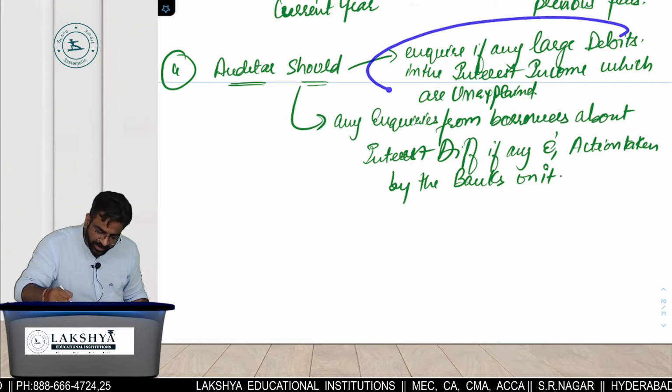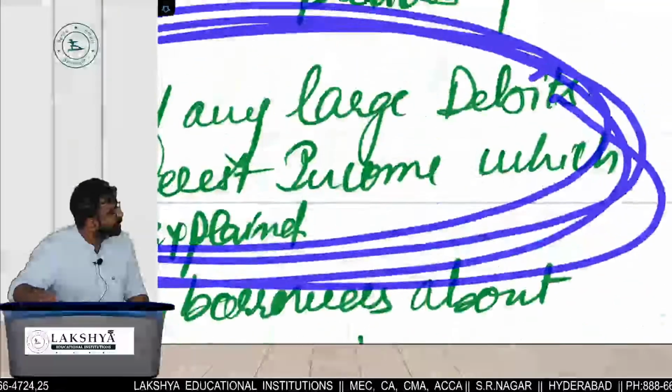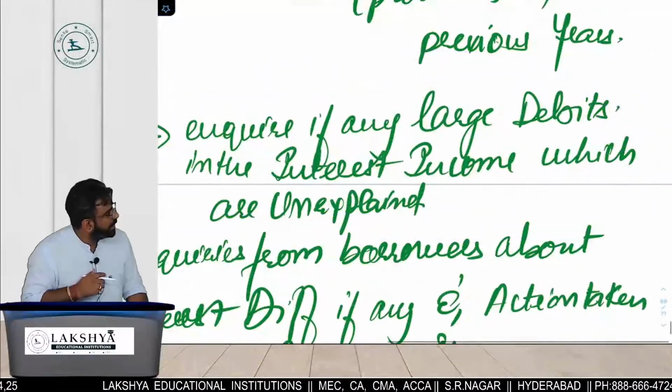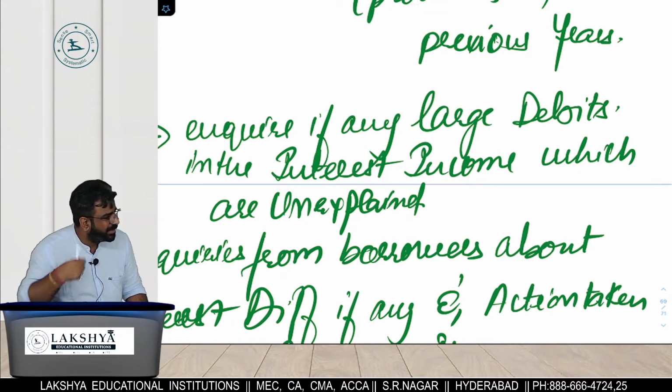Read this point once. Inquire if there are any large debits in the interest income which are what? Unexplained.